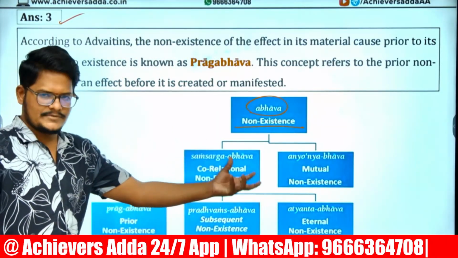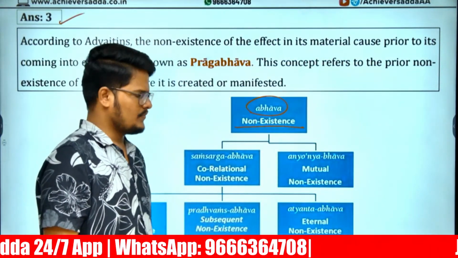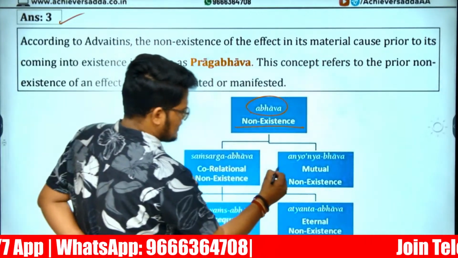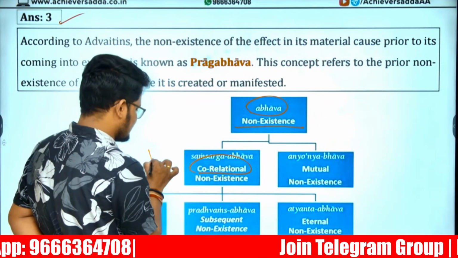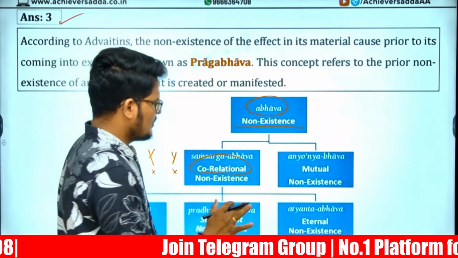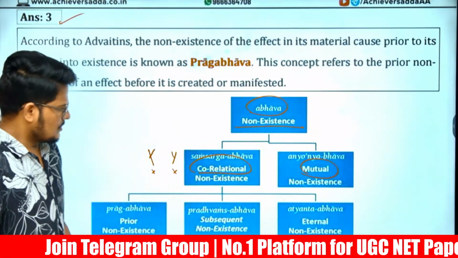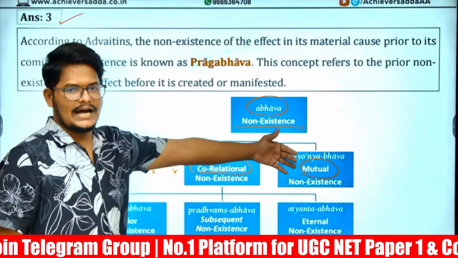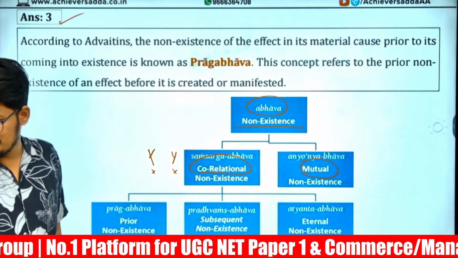We have two types of Abhava: Sansarga Abhava and Anyonya Abhava. Here, Sansarga Abhava is correlational non-existence, where this is not there and that is also not there. Both are not there, which is mutual non-existence. Mutual non-existence is Anyonya Bhava, whereas Sansarga Bhava is correlational non-existence.